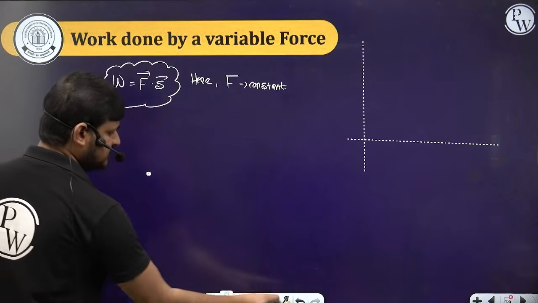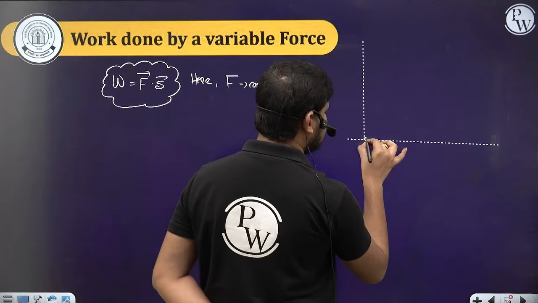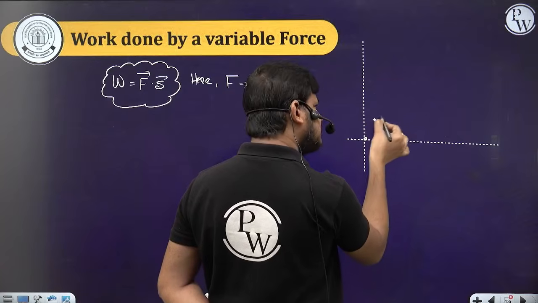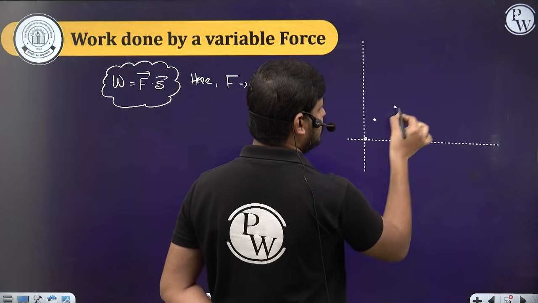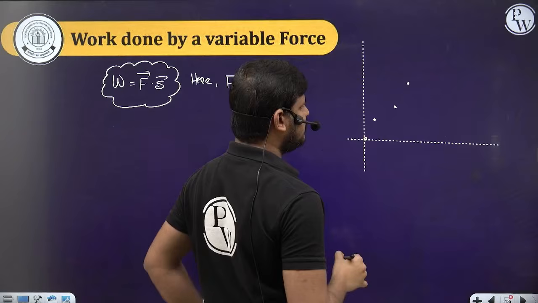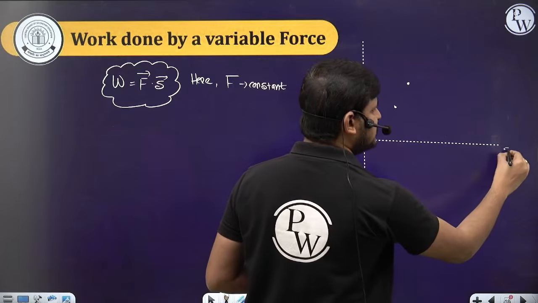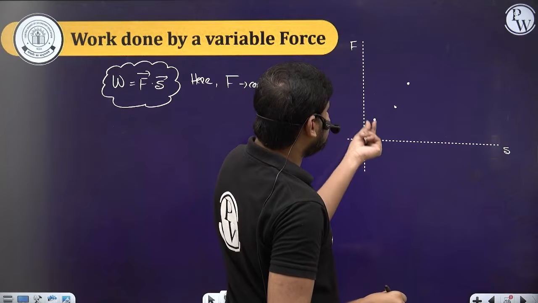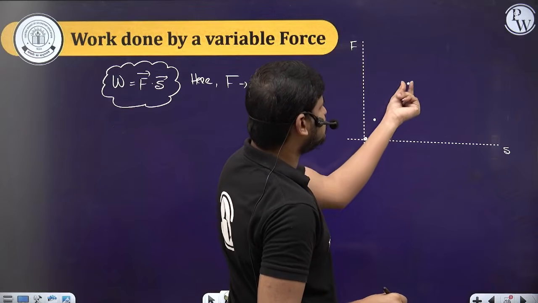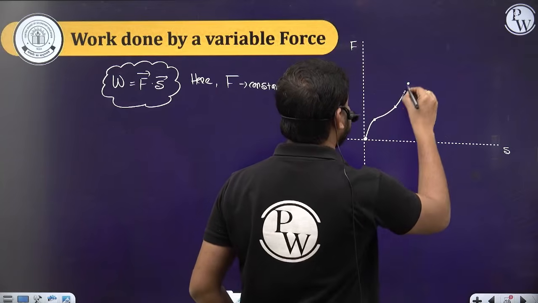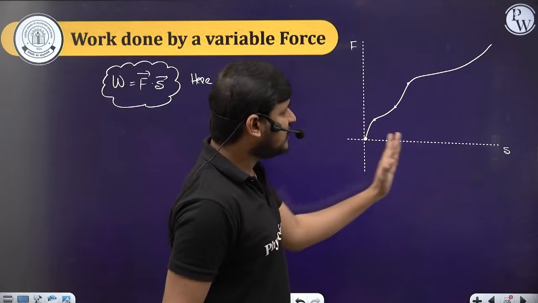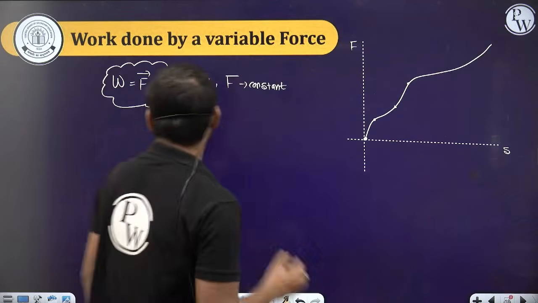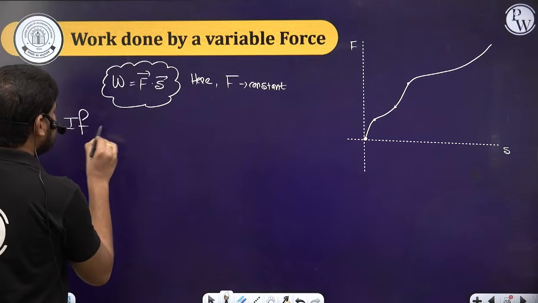let's suppose, or else let's represent here. So initially the particle is here. Some force is applied on it, so it moved to this point, and some other force is applied on it, so it moved to this point. So some other force is applied on it, that means along with the displacement, this is the displacement S, this is the force. So at this displacement this is the force, at this displacement this is the force, at this displacement this is the force. So that means at different displacements we are getting different forces. The force is variable now. If the force is variable,